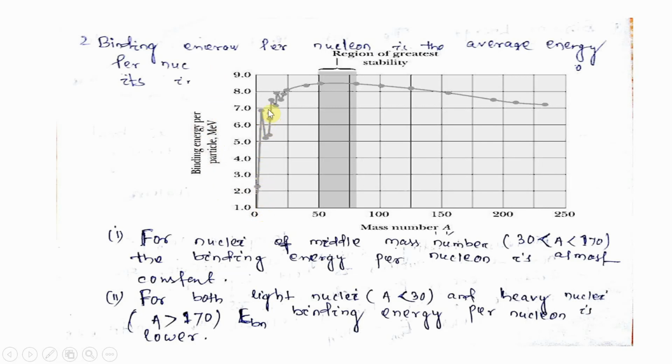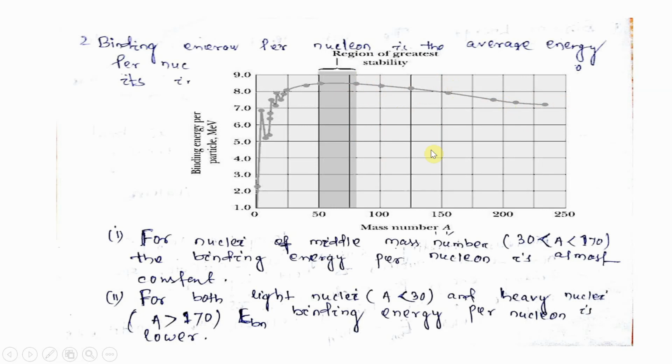Till A equal to 30 it is lower, then it is increasing, and at the peak region of greatest stability, the nucleus has greater stability, and it is almost constant. Afterward for uranium it remains nearly constant, not touching zero. You can observe clearly the picture of the binding energy curve.